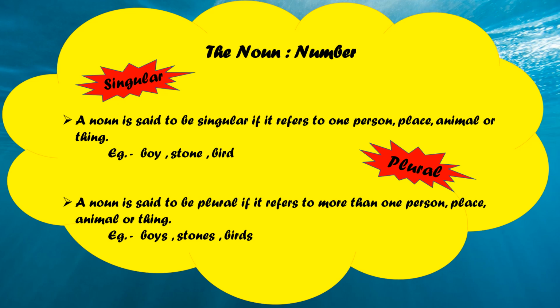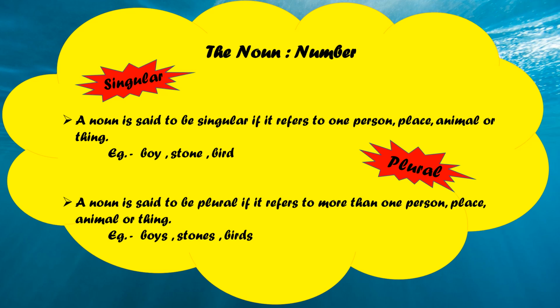An example is given: boy, stone, bird. See, three nouns are given here, right? The nouns boy, bird and stone stand for only one person, animal and thing. So these nouns are said to be in the singular number. Yes, so these are singular nouns.